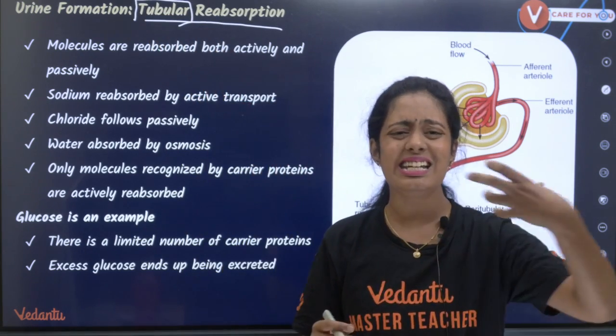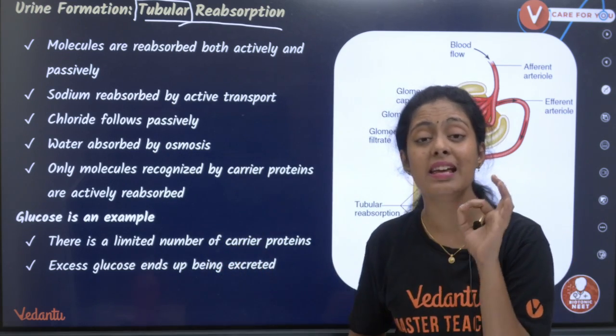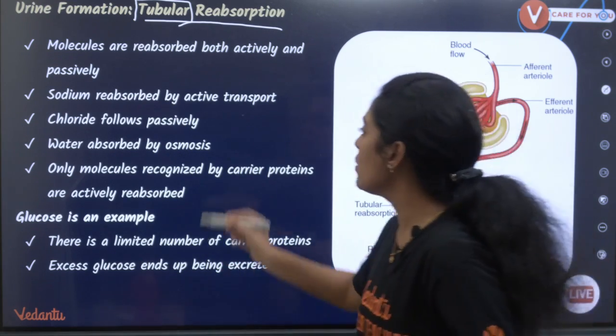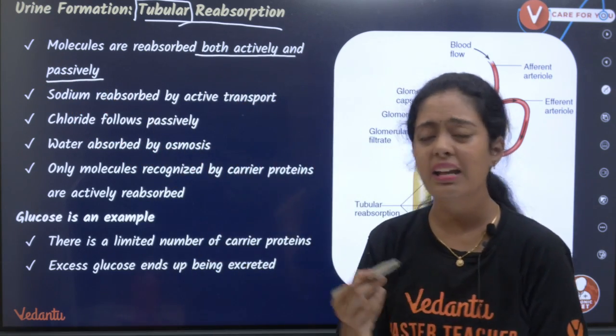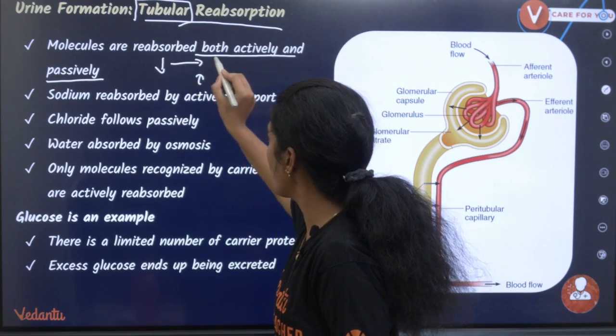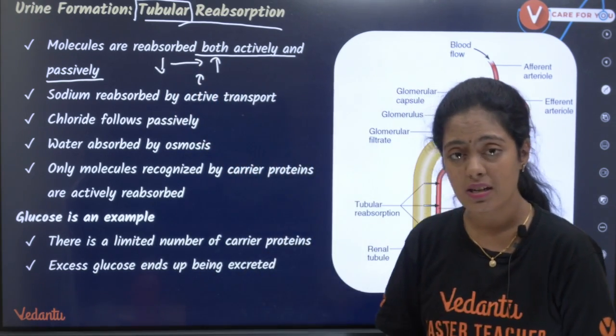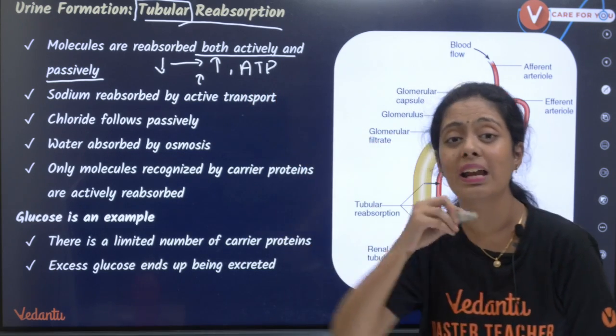Okay, PCT, DCT, loop of Henle, அங்கெல்லாம் நடக்கிறதுனால தான் இந்த tubular reabsorption ன்னு சொல்றோம். Molecules are reabsorbed both actively and passively. நான் சொன்ன மாதிரி active na enna இன்னொரு வாட்டி சொல்லி கொடுத்துறேன். Molecules move from low concentration to high concentration, so they need energy. Okay, it's an energy requiring process.